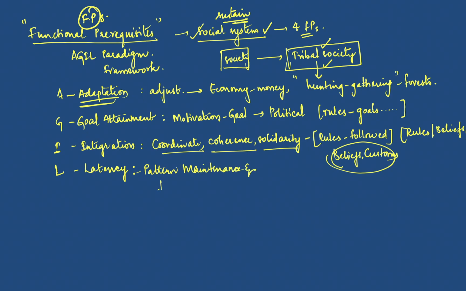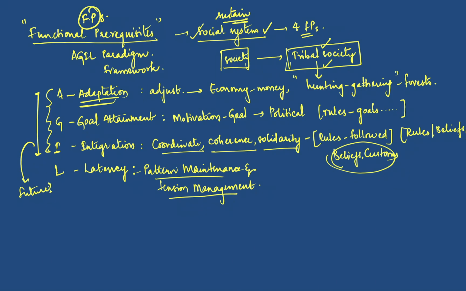and tension management. Again, these are the terms that Parsons uses. Pattern maintenance and tension management means that even with these three, if the society has to move forward, it can function for the time being. But what about the future generations, right? For the future generations to hold on, we need this latency function, which means pattern maintenance and tension management.